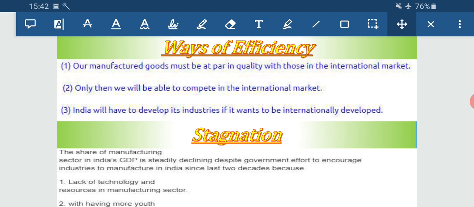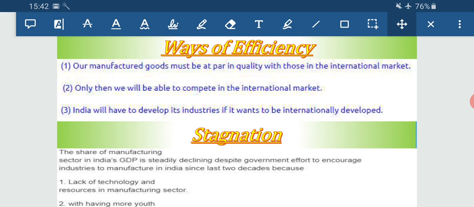If our products are not able to compete in the international market, then obviously we are unable to earn foreign exchange. Secondly, only if the quality is upgraded, up to the mark, only then are we there in the international market. And lastly, India will have to develop its industry if it wants to develop internationally. So, these three are connected. First of all, the main thing, we have to be self-sufficient.